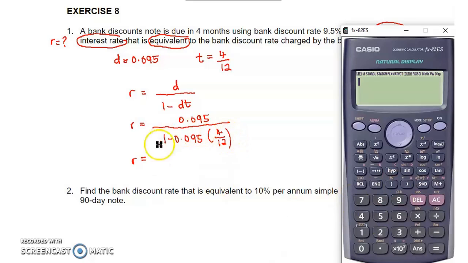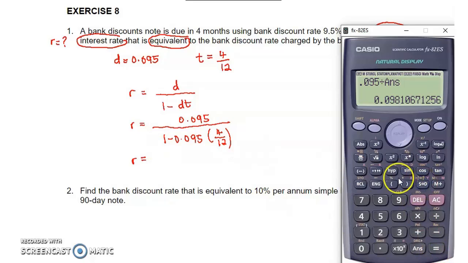I calculate the denominator first. 1 minus 0.095 multiplied by 4 over 12. If it is multiplication and division, you can do it directly. So this is the denominator, and then 0.095 divided by answer. Answer referring to the value of the denominator just now.